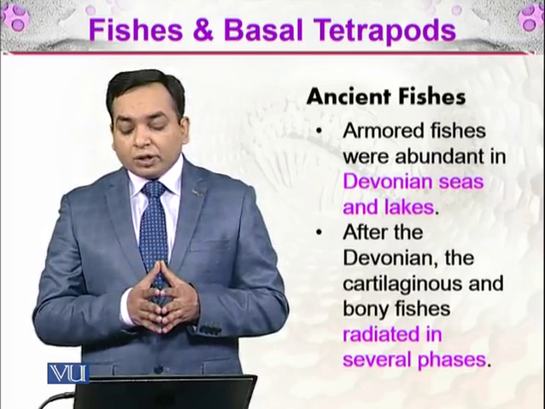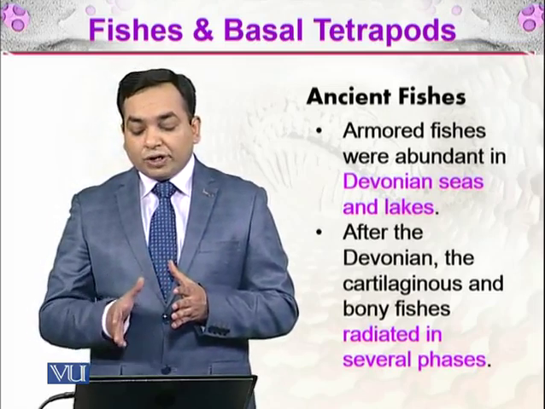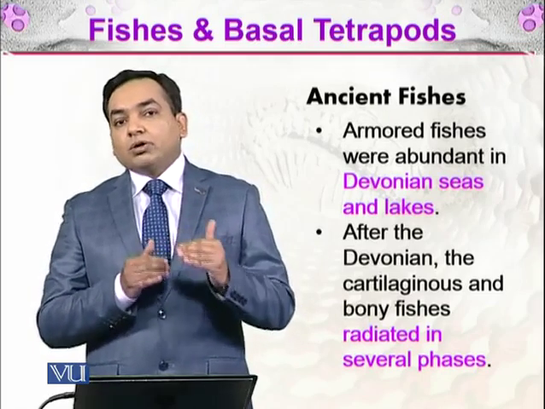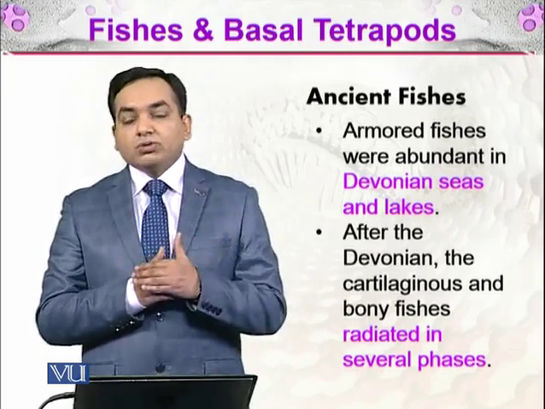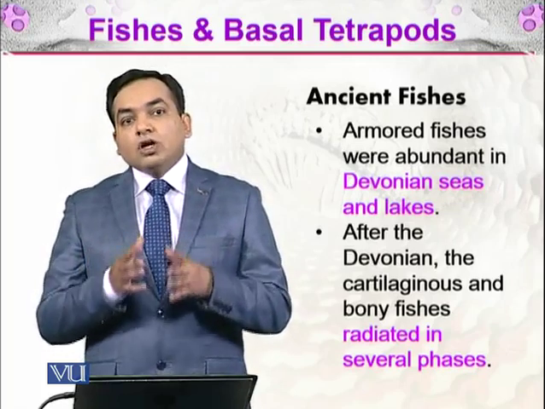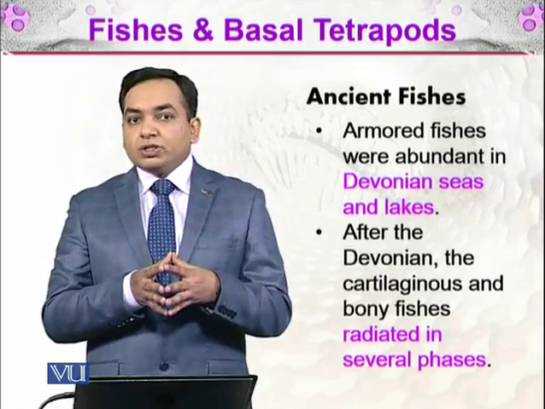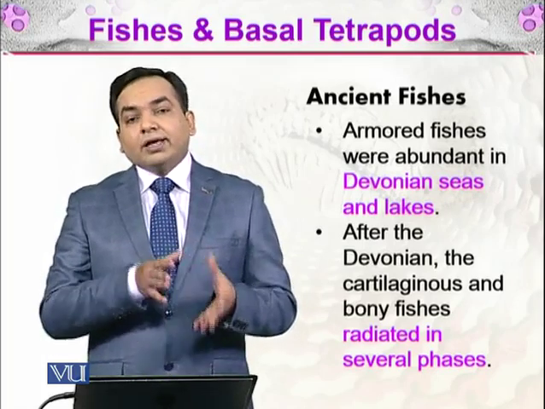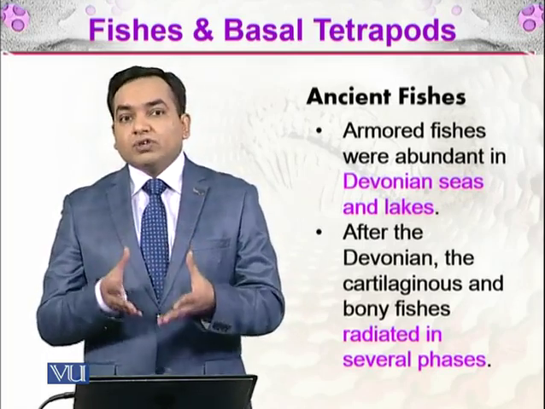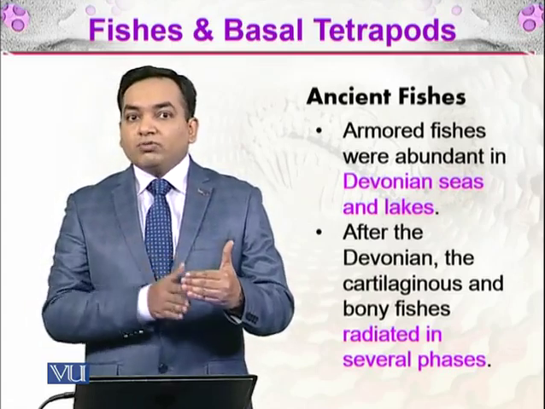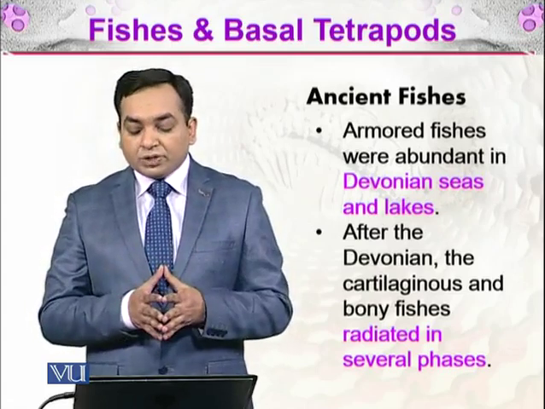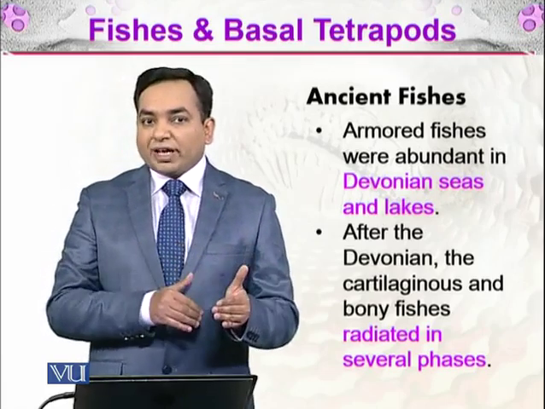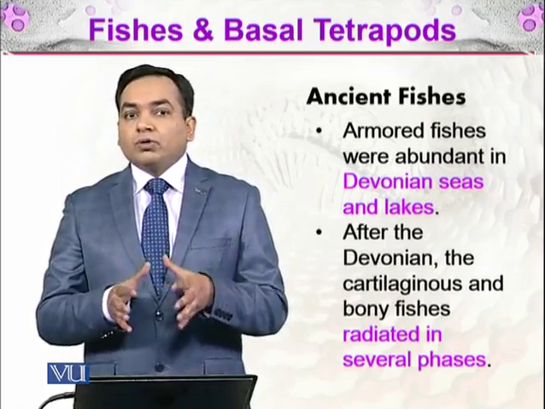After the Devonian, the cartilaginous and bony fishes radiated in several phases. So there are two types of fishes. One is the cartilaginous; we will be discussing those in detail, as well as the bony fishes. First, the cartilaginous fishes developed, and even some of their members are living today as well. And so is the case with bony fishes. Bony fishes evolved later, after the cartilaginous fishes, and radiated in several phases. Some groups were able to flourish.